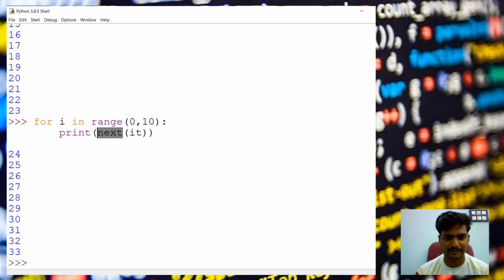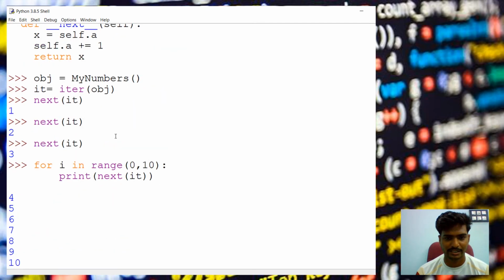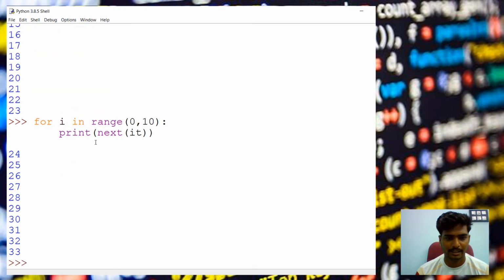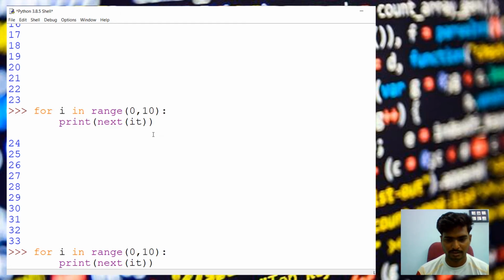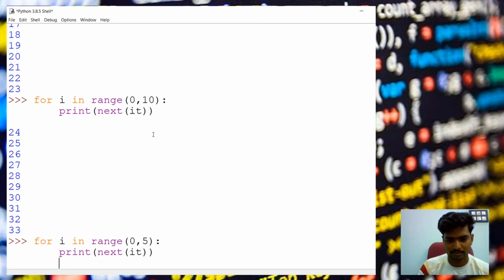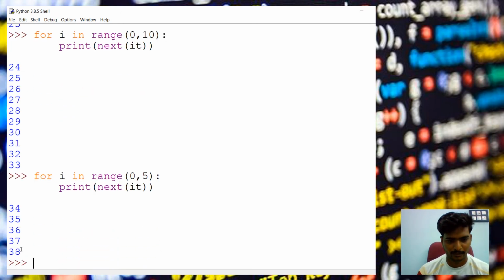So when the next function is called, whatever value is in a will be returned, and another time the 1 will be added. It's like counting of numbers. So we can get it. It will go on. Use it for 5, you will get only 5. Okay, but at some point of time we want to stop the execution, so we have to use the stop iteration.